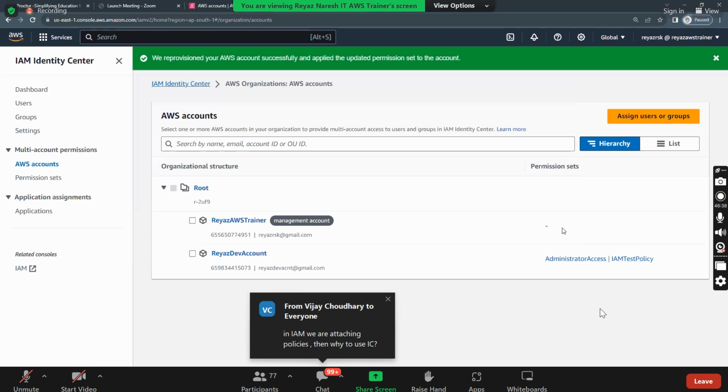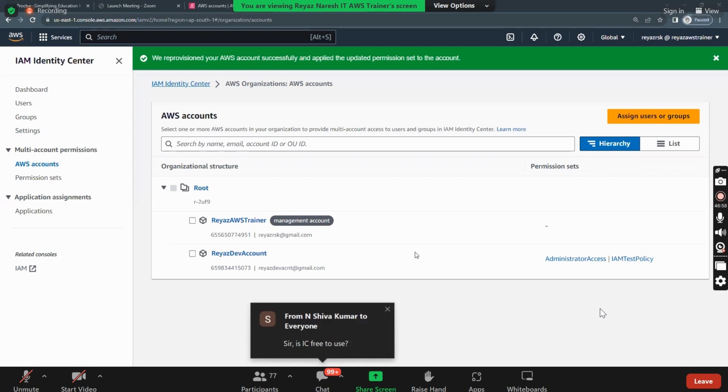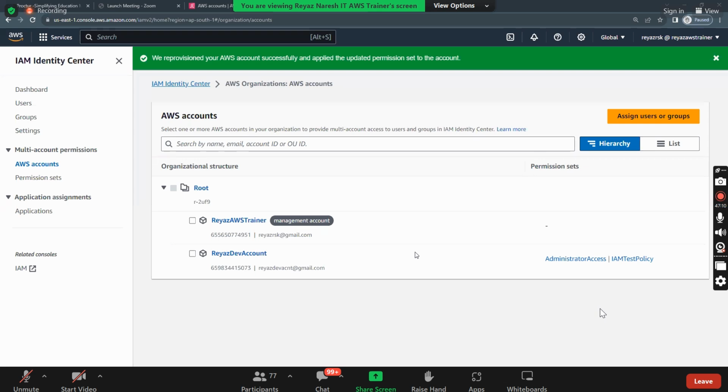This is one of the latest features. I cannot say latest, Organizations has been around for a while now, but most companies are not using Organizations yet. So if you want to manage it nicely and properly, without any headache and tension, go with Identity Center. Otherwise, if you go for multiple root accounts and maintain multiple IAM users in different accounts, you'll go mad. So if you want to maintain the entire account centrally, go with the concept of Identity Center and Organizations.